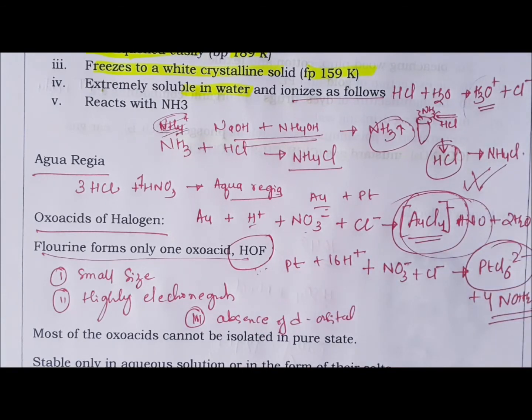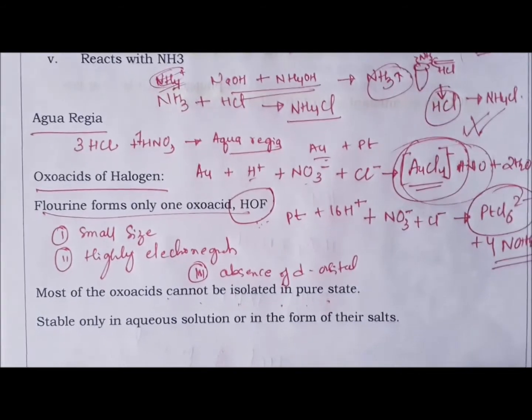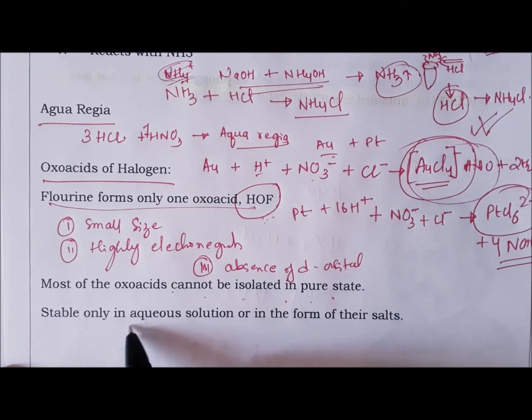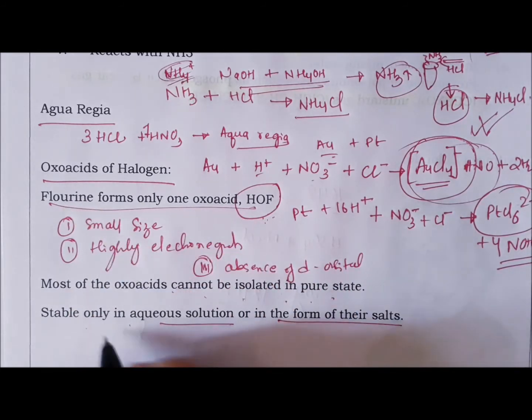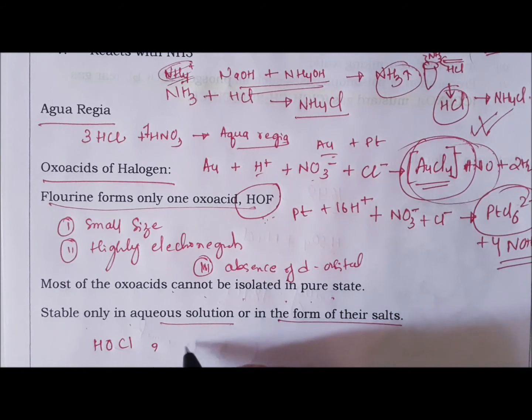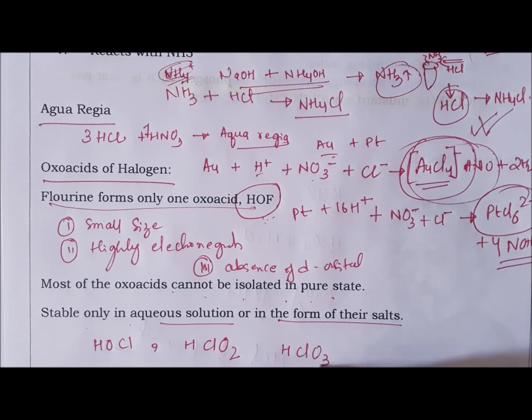Most of the oxo acids cannot be isolated in pure state, they decompose, so they are stable only in aqueous solution or in the form of their salt. Now some oxo acids: hypochlorous acid, chlorous acid, chloric acid, perchloric acid.